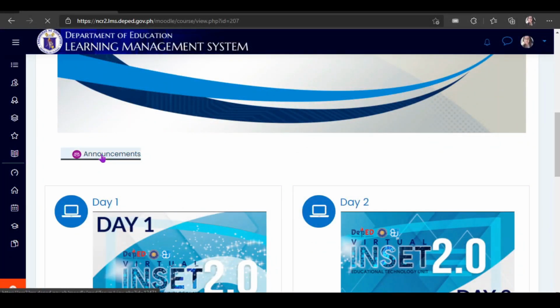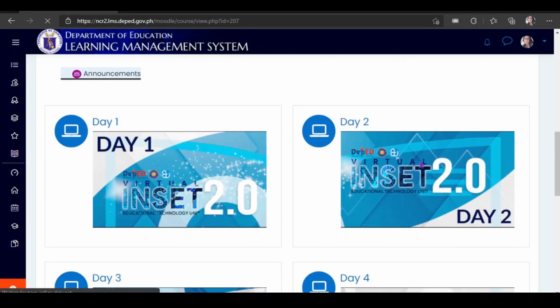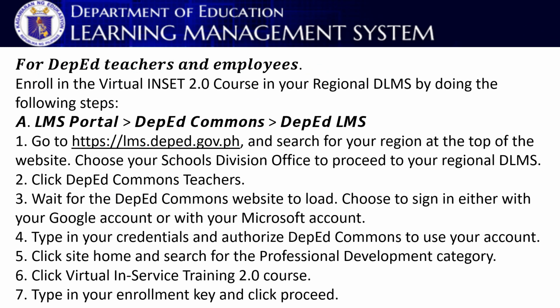Alright, so we can check the announcement. You can just click this for the day 1, this one for the day 2, and so on and so forth. Right, so here we have for DepEd teachers and employees, you may enroll in the Virtual Inset 2.0 course in your regional DLMS by doing the following steps. Alright, so letter A, LMS portal. Punta kayo sa LMS portal and then DepEd Commons and then click DepEd LMS. So how are you going to do this?